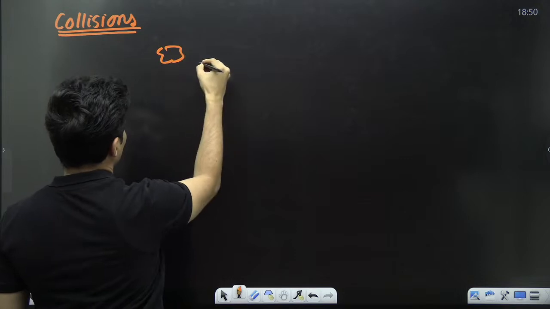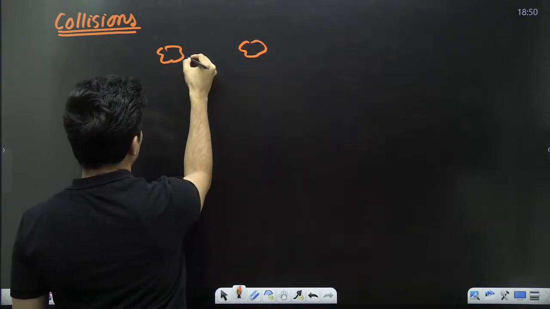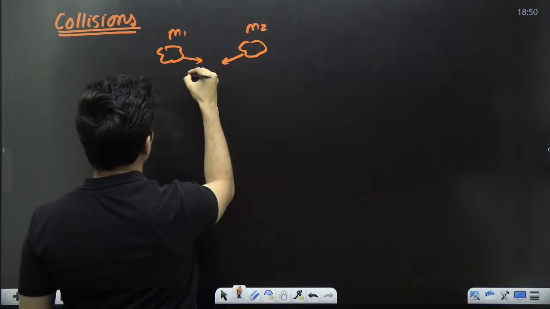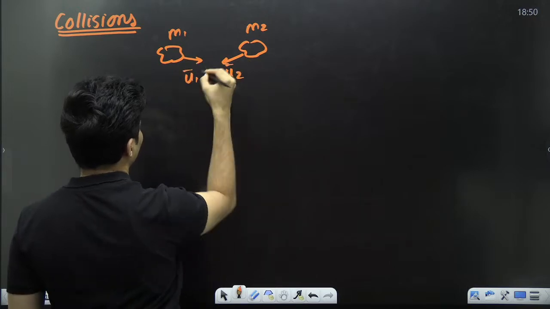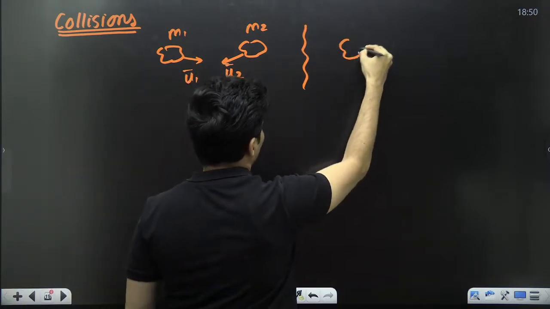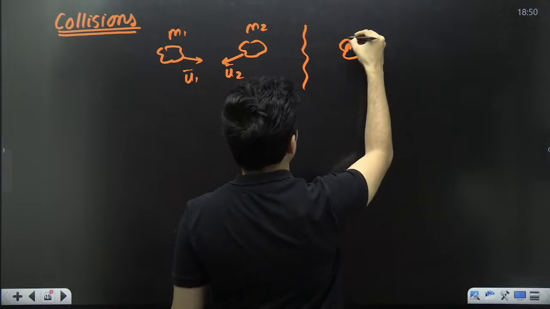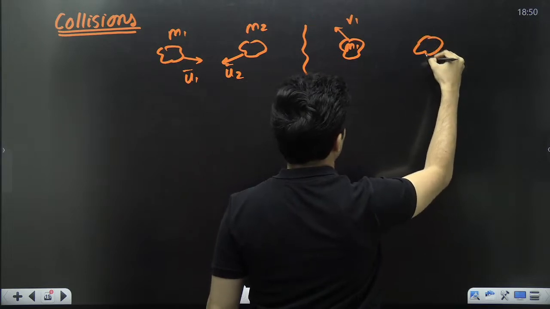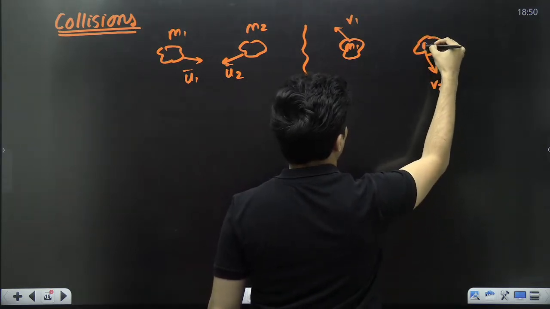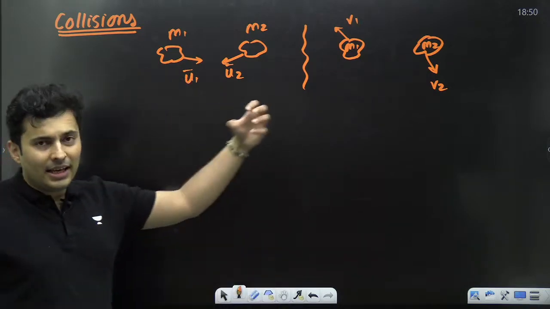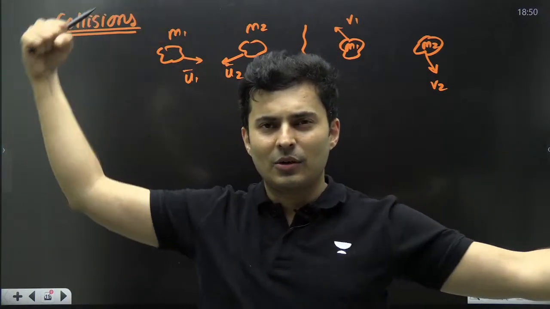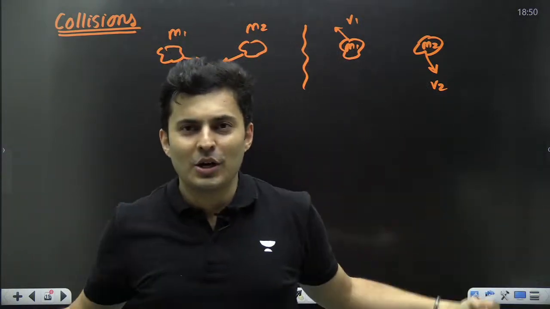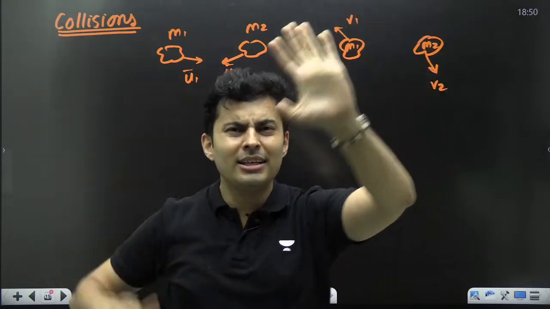So you have some mass over here, some mass over here. Maybe this is M1, maybe this is M2, maybe this is U1, maybe this is U2. So this is before. Afterwards, maybe this mass goes like this with velocity v1, and maybe this mass goes like this with velocity v2. When they collide and go like this, or come like this and go like that, all these are collisions.